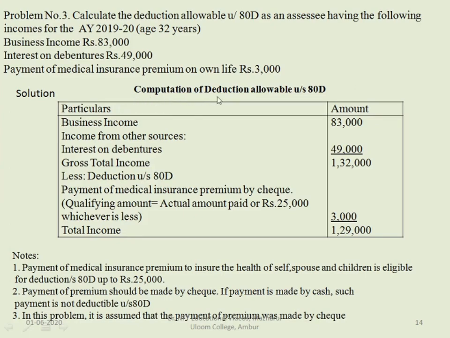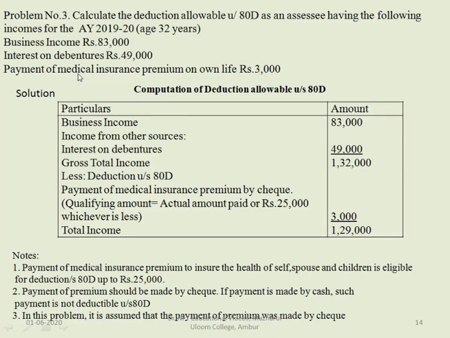So write the topic: computation of deduction allowable under section 80D. After writing the heading, we have the incomes which he has got. Business income is 83,000, and interest on debentures is income from other sources. So you write it as income from other sources, and under that you write interest on debentures, which is 49,000. So this forms the total income of the assessee. It comes to around 1,32,000. The gross total income is 1,32,000.